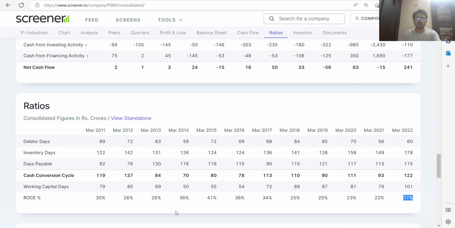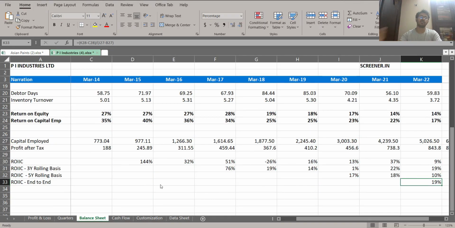We have already done the calculation for your ROIC. On the end-to-end basis, your ROIC number is 19%, right? Now let us also calculate how much money has gone back into the business. For Asian Paints, remember the number? It was 34% of their operating cash flow that was put back into the business. Now for PI Industries, let's also do the math.